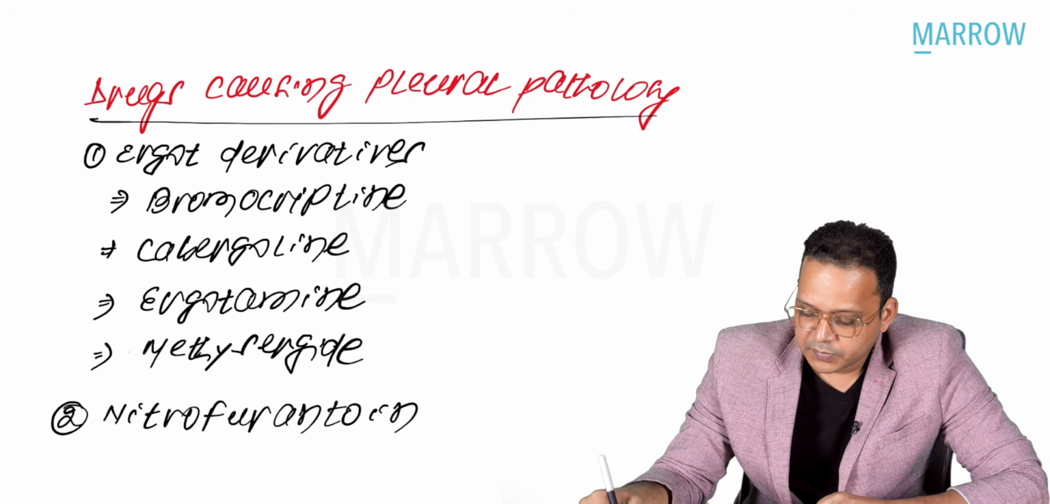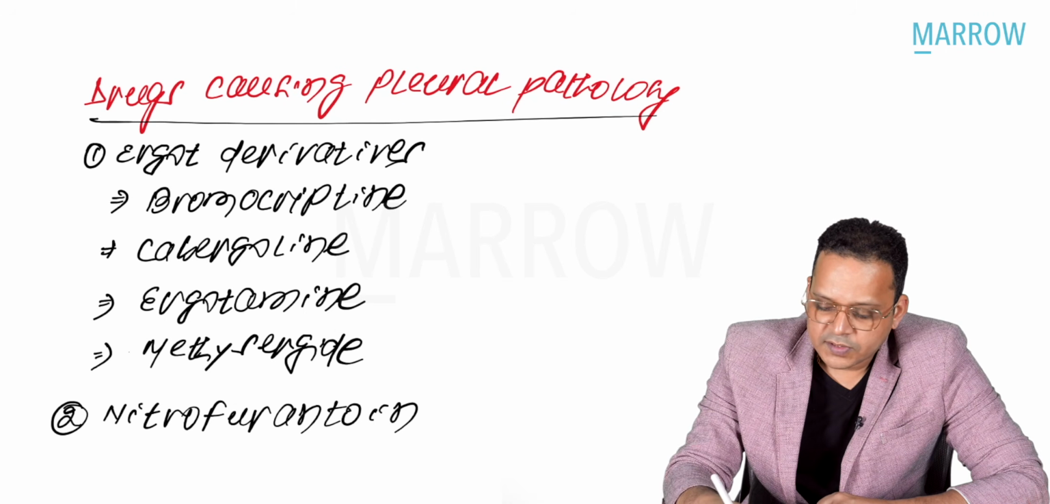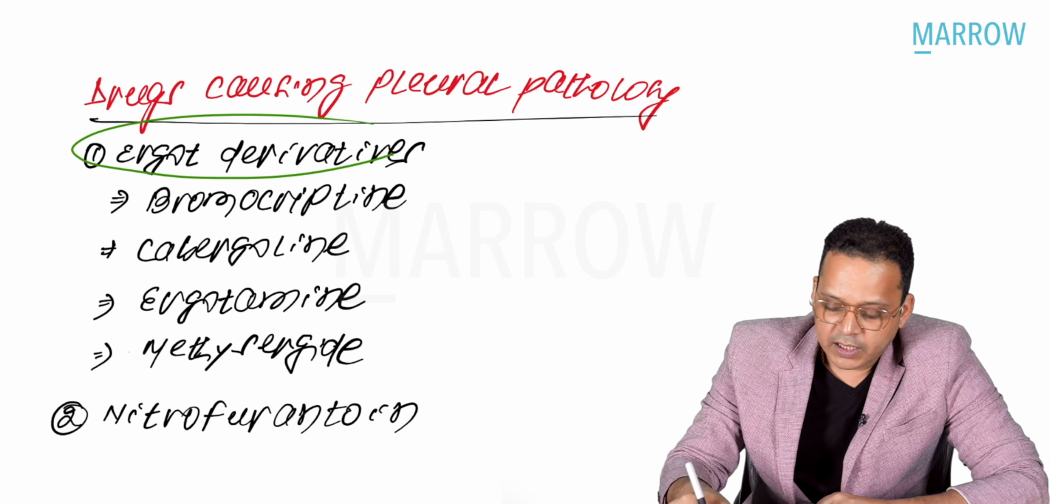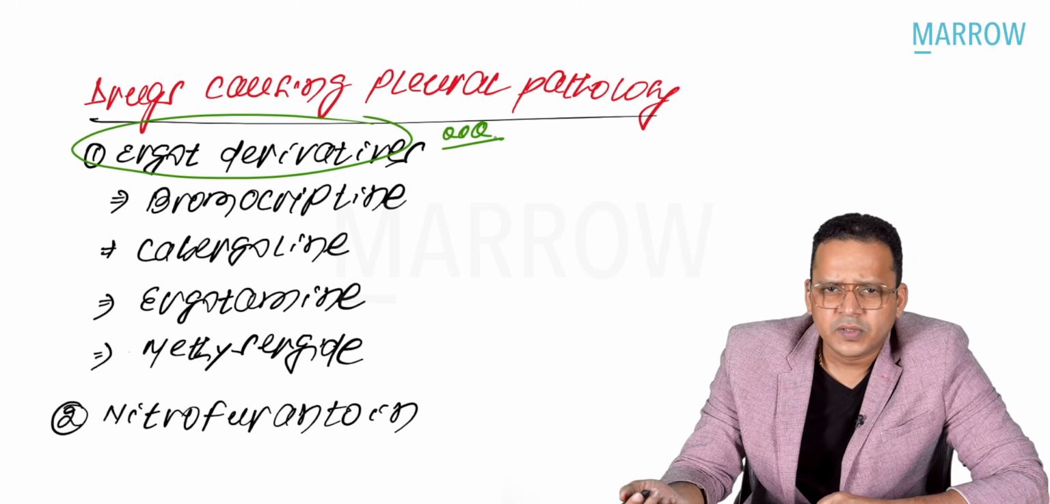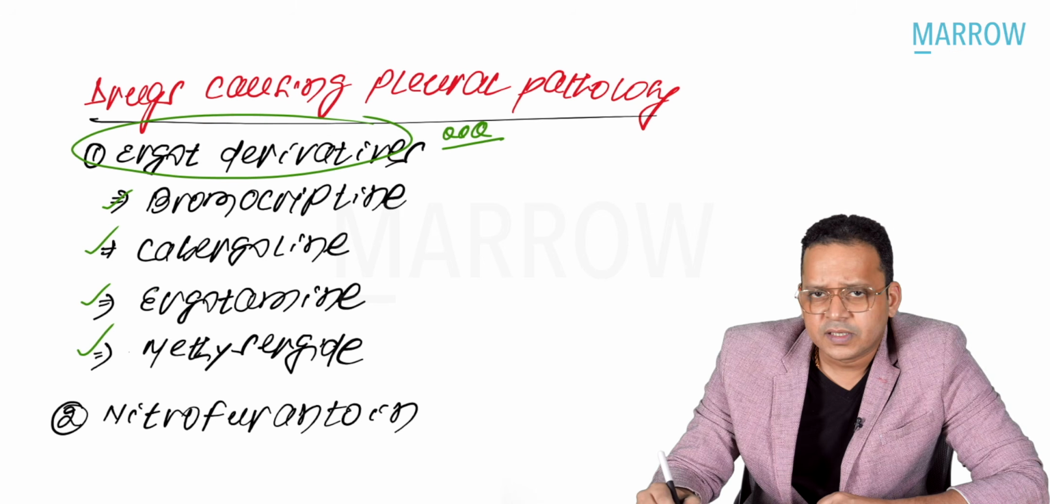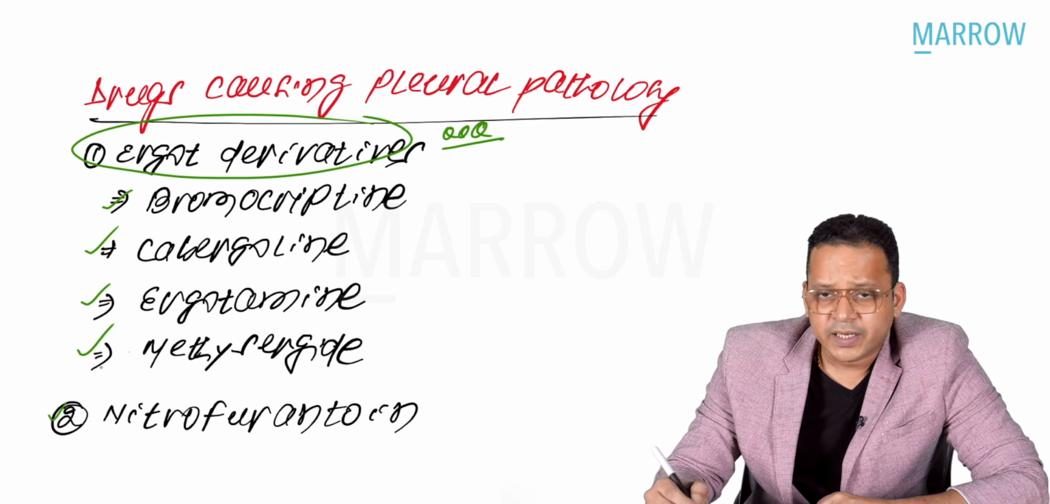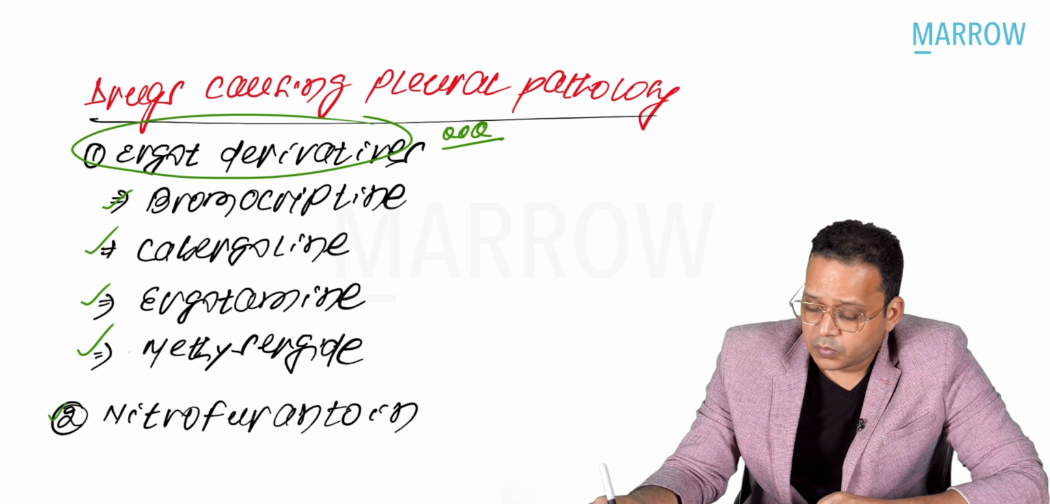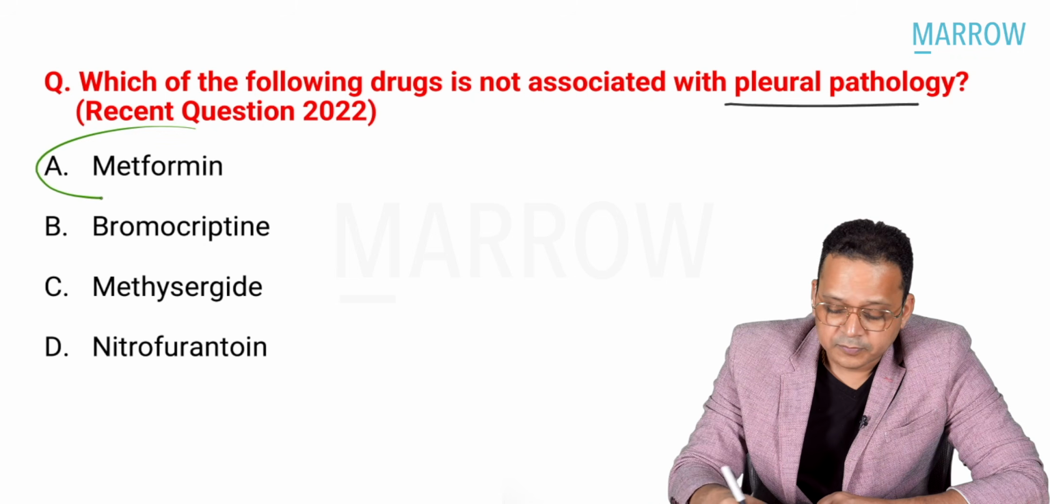Let us see. Now, let me tell you something here. See, drugs causing pleural pathology are mostly ergot derivatives. So at least try to remember the ergot derivatives. What drugs do we have? Bromocriptine, cabergoline, ergotamine, methysergide. These can cause it. Nitrofurantoin can also cause it. So if we rule these out, what we get is metformin.